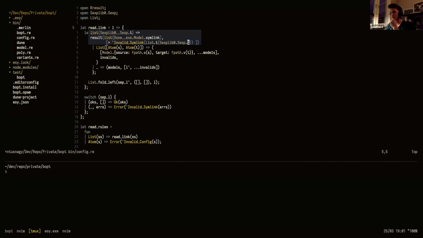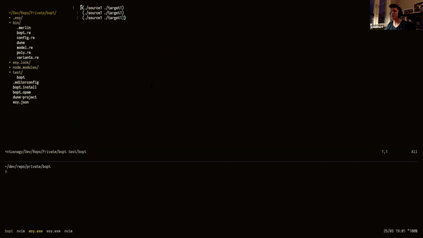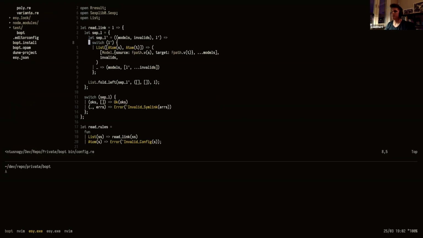So we get the S expression value back, but the S expression needs to match our model because, let's see here, I'm going to open this file again. Doing something like this would still be a valid S expression, but in the case of our program, it needs to match this. So we can still parse the S expression and get the S expression as a value in our program. But then we're actually parsing it again and saying, okay, our program needs to match this shape. We need to have 2 elements in the list, and the whole thing needs to be a list with lists of 2 elements. So this is the thing we're doing here.